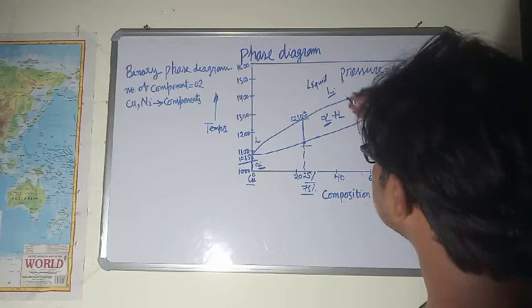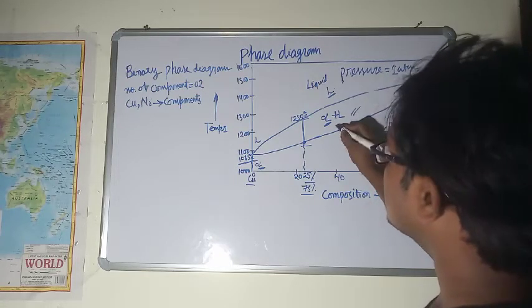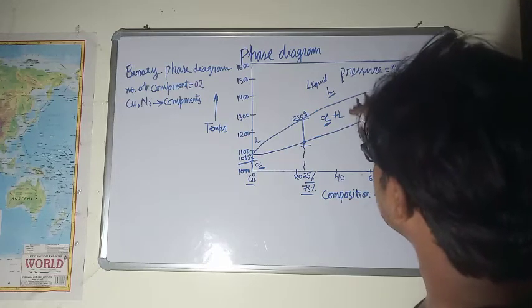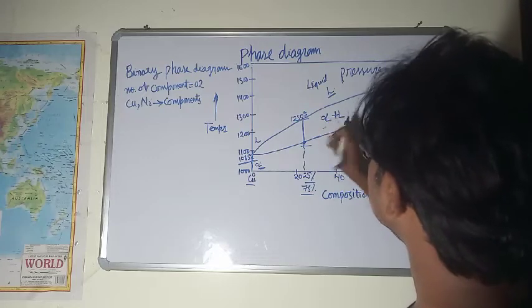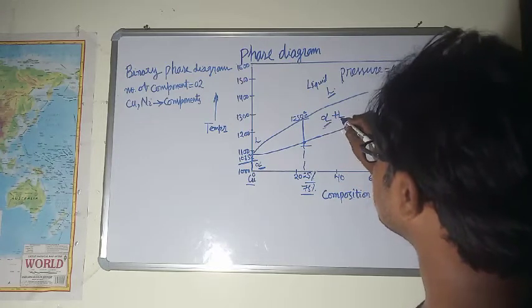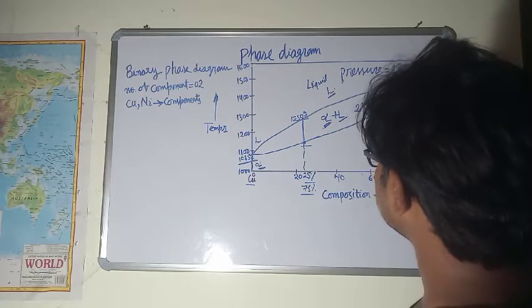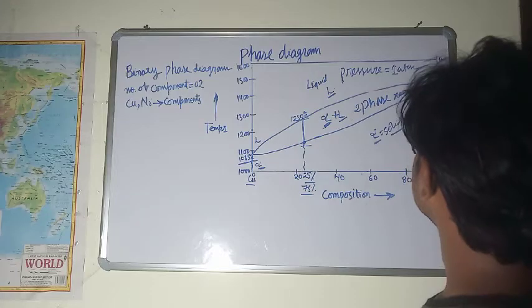There is a boundary separating the liquid and solid phase regions, and in the region between these boundaries you can find two different phases: the solid alpha phase and the liquid phase. So this is a two phase region.